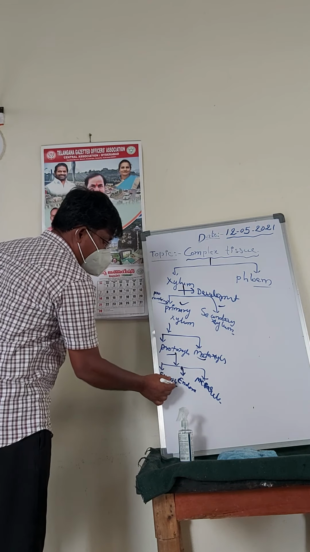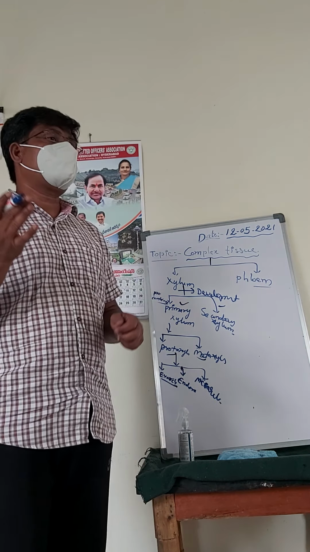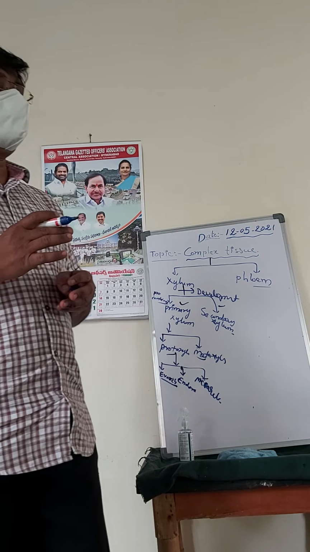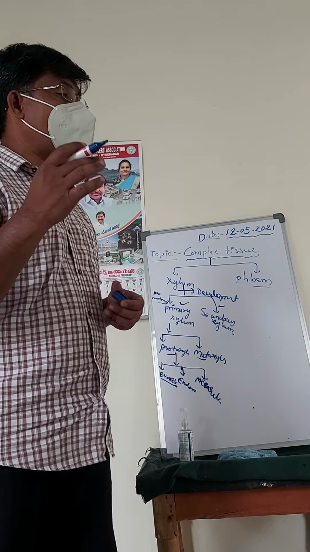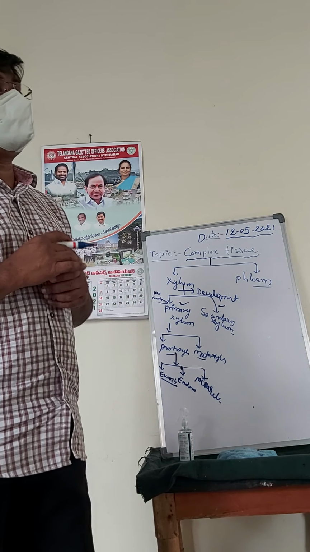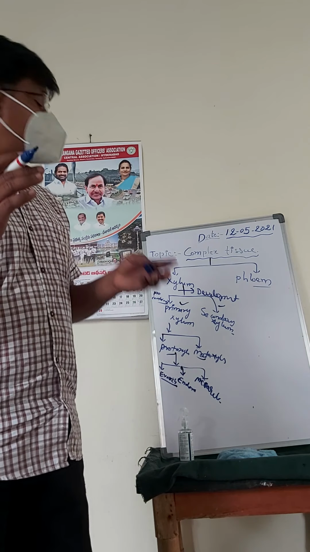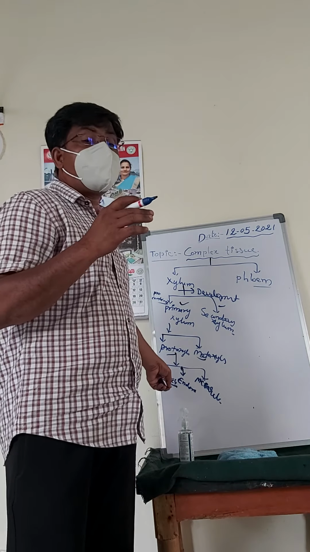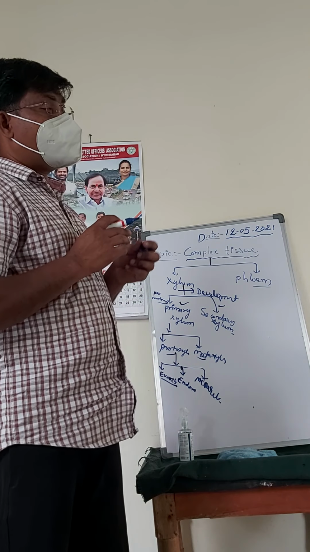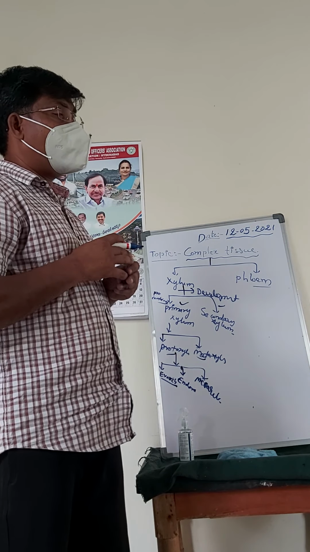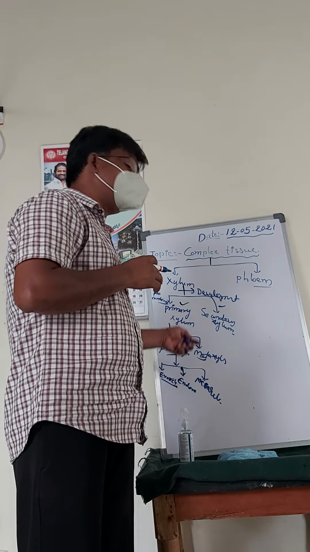So what do you mean by endarch? This endarch type of protoxylem, we can see in only what? The dicot roots and monocot roots. In the root of dicot and monocot, we can see this type of protoxylem. Then, the second xylem type is exarch.